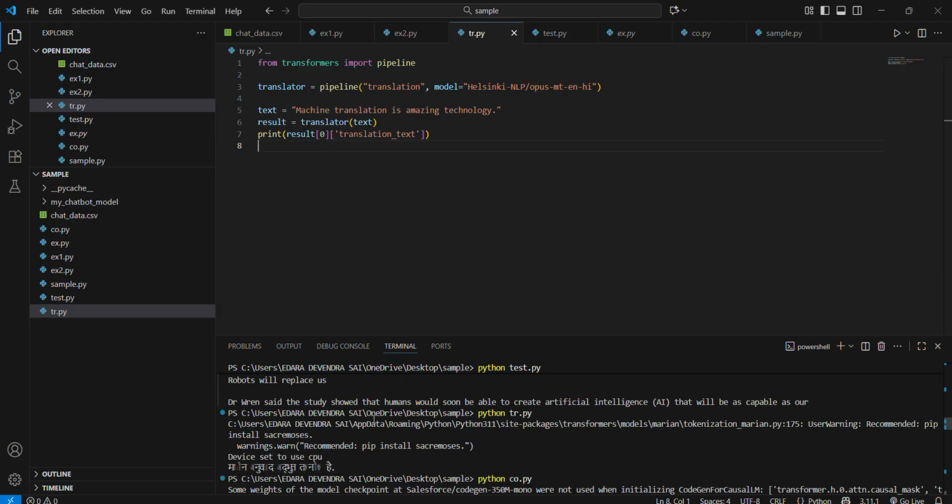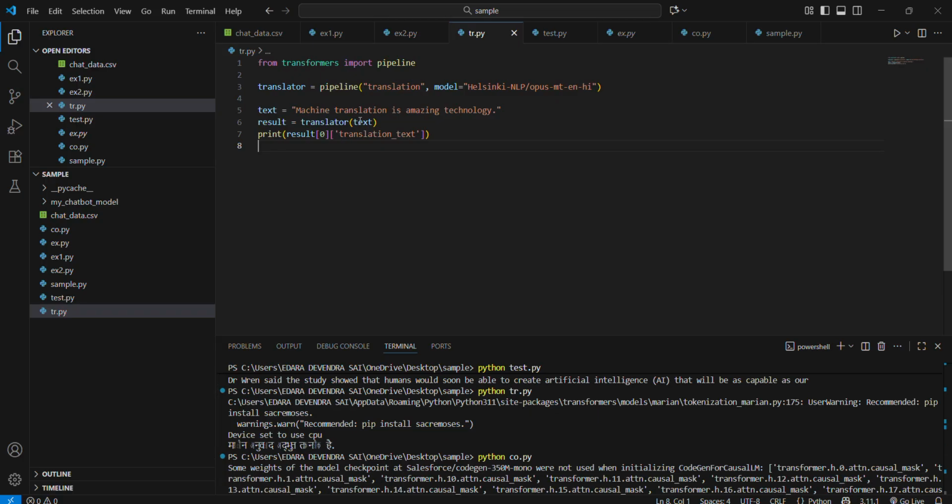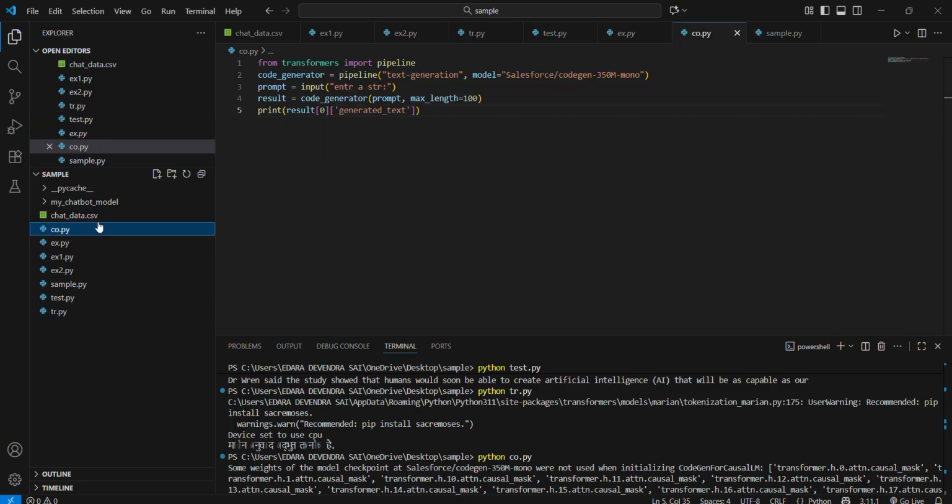After translating the text, machine translation is amazing technology, it gives the Hindi. See here, it automatically gives the Hindi. Now we can change the language to anything, English to Hindi or Hindi to English, as some examples. Right now I am explaining code generation.